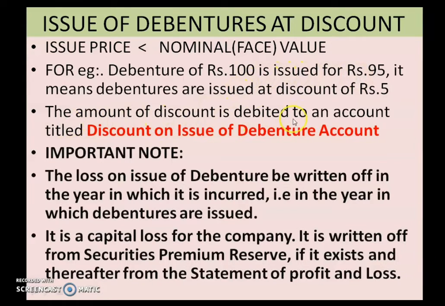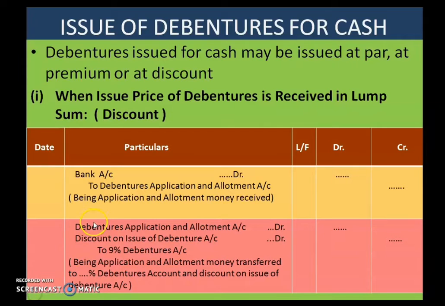The amount of discount is debited to an account titled Discount on Issue of Debentures Account. As you saw in the previously passed journal entry, you have to use the words discount on issue of debentures account, don't use just discount. That is the right term.